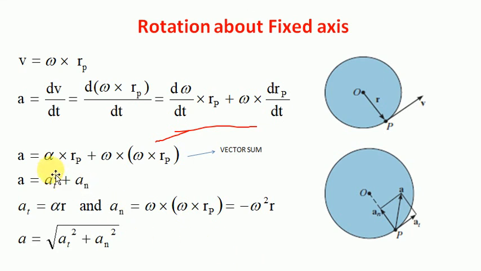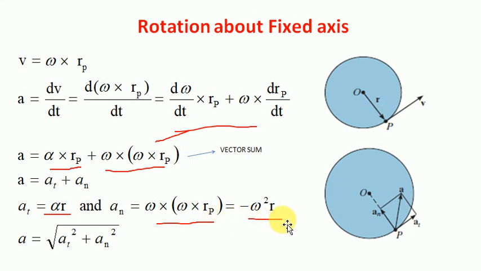Now after that, you can see the acceleration of the particle which is under pure rotation will be equal to the sum of two acceleration components. One is the tangential component and one is the normal component. So the tangential acceleration component of particle P will be equal to alpha into r, and the normal component will be equal to omega into Rp. Now when we solve this and apply the right hand thumb rule, we'll get minus omega square r.